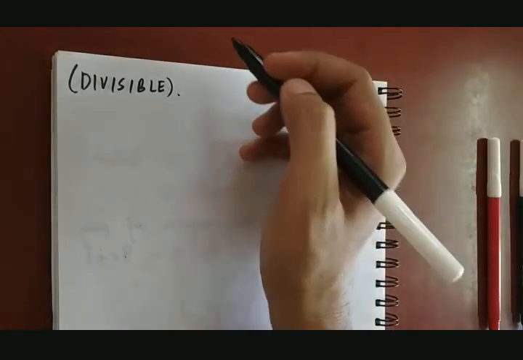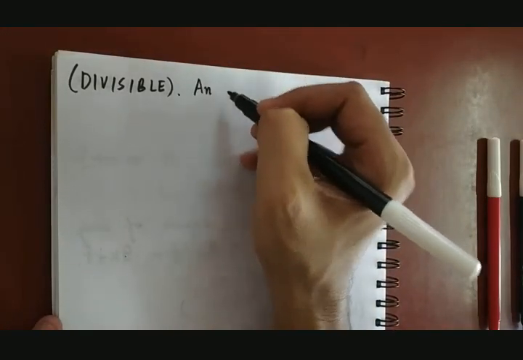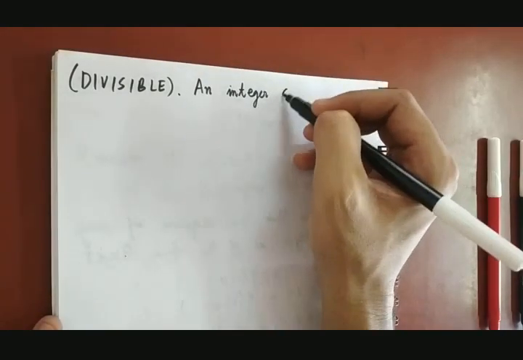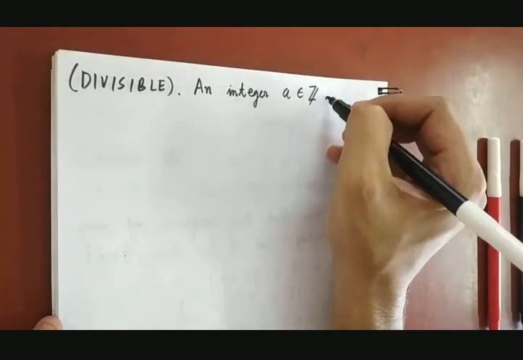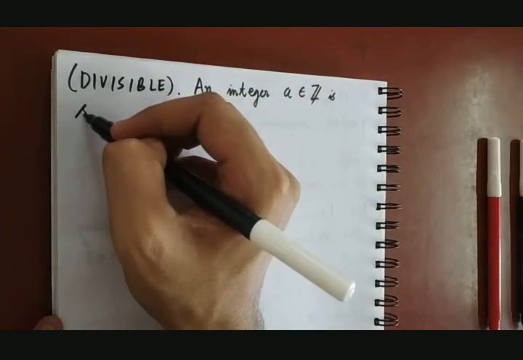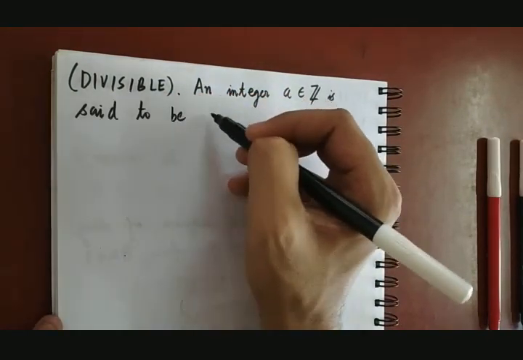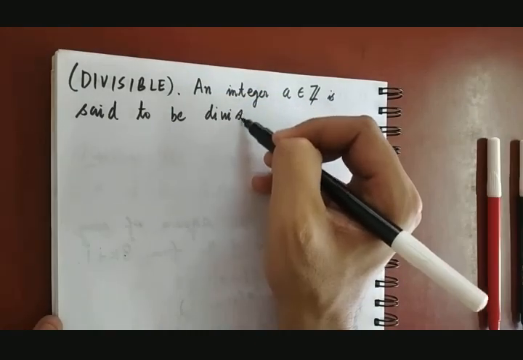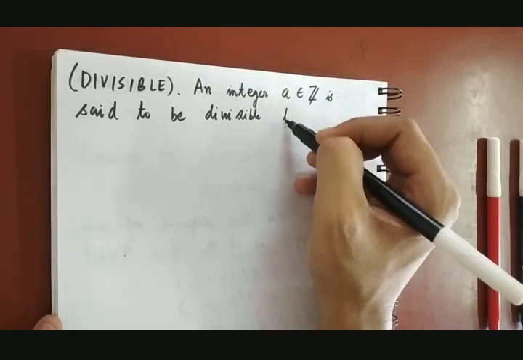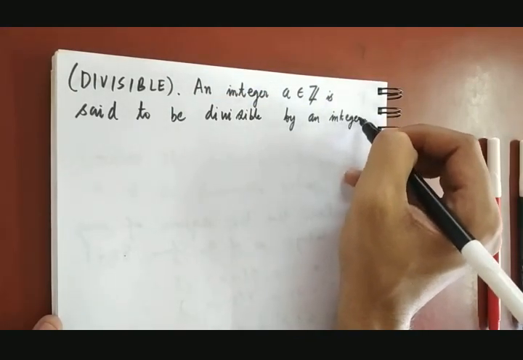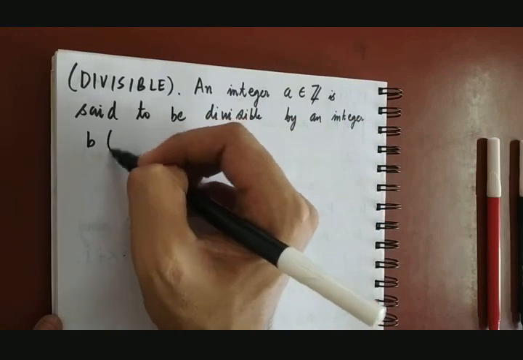So what is the definition? An integer A is said to be divisible by an integer B, and B cannot be 0.